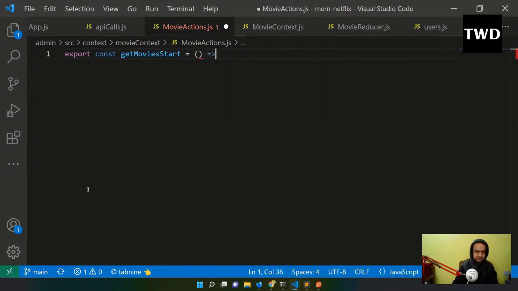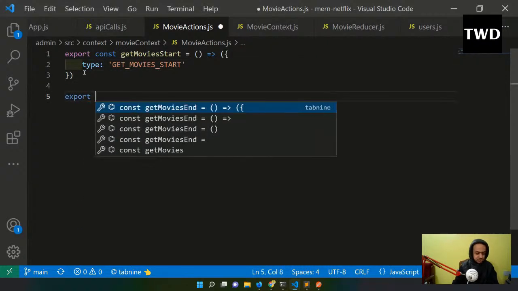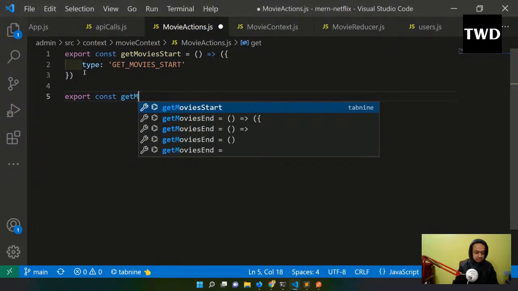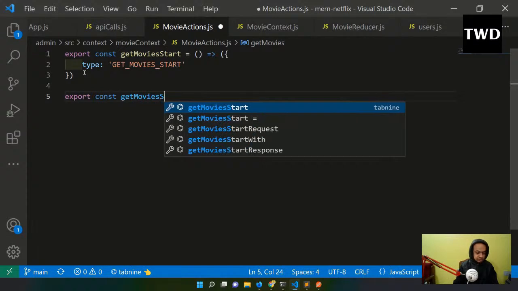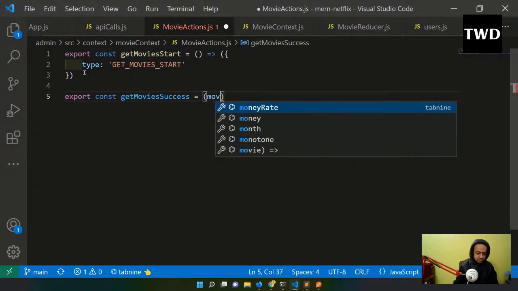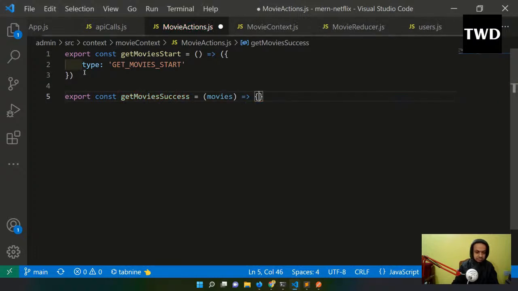The pattern will be the same, like this. Type is GET_MOVIES_START. Export const getMoviesSuccess equal to movies, type is GET_MOVIES_SUCCESS, and there will be a payload also.